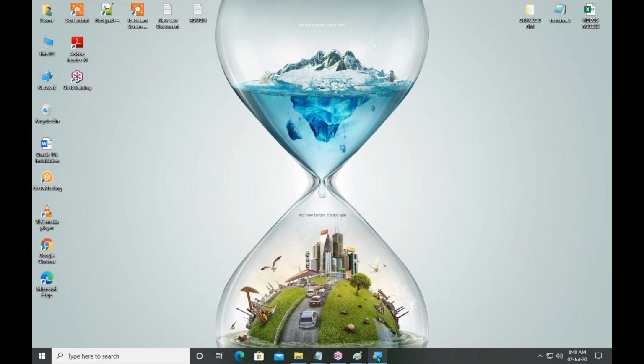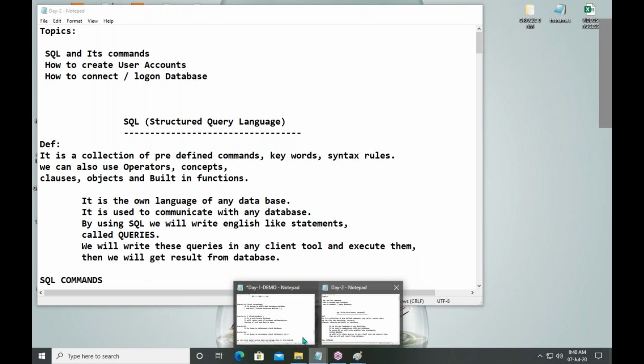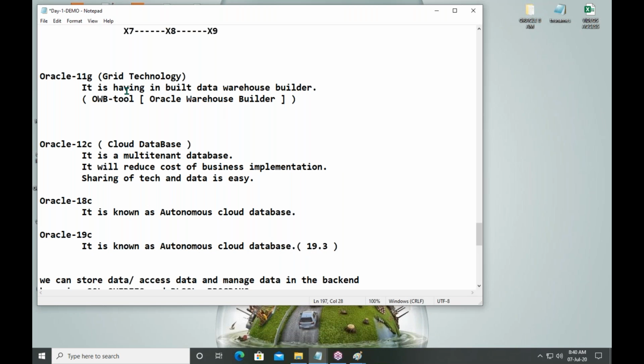So what is Oracle 11g? 11g is supporting OLTP activities, means you can set up this database as OLTP as well as OLAP also. But up to Oracle 10g, you are unable to set up Oracle 10g as data warehouse.